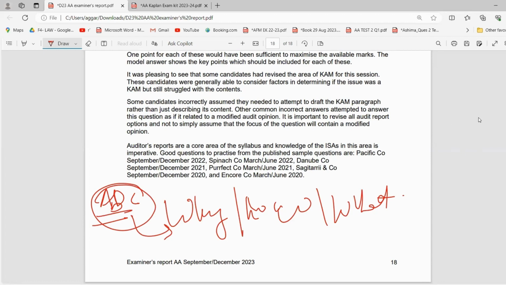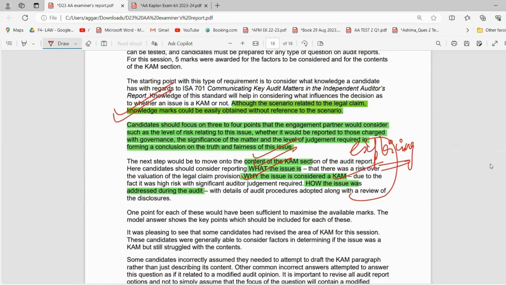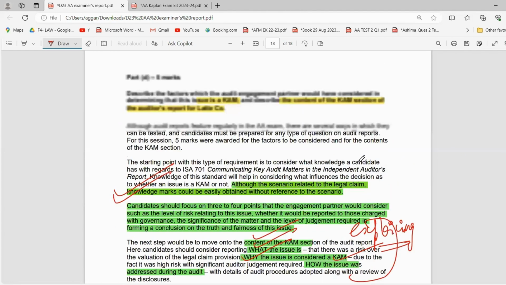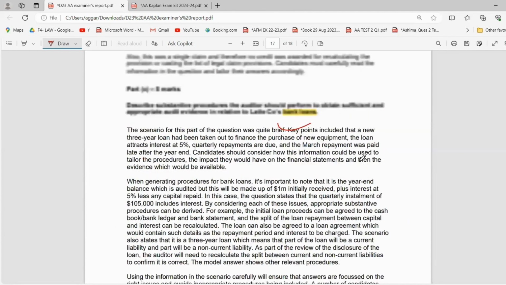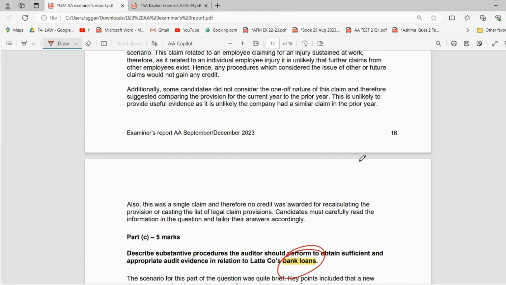So I hope that through this examiner report analysis, you were able to identify your mistakes, understand the mistakes of students better, and perform in your questions better. I'll be coming up with other explanations of the audit exam report as well.